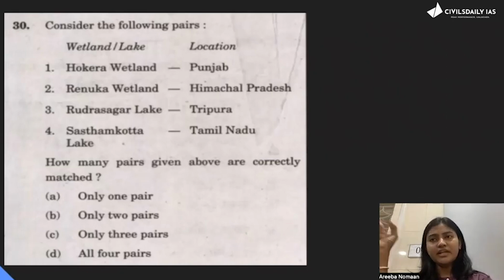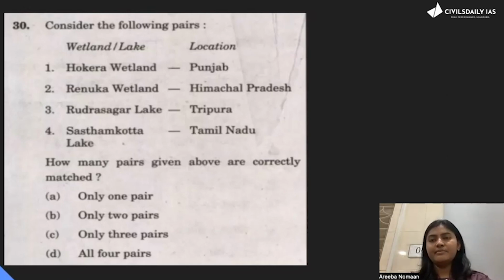So sometimes they tend to do this. The similar sounding words or similarly visible words, they try to misplace it. So be very, very careful in reading options. Be it your question, be it any option, be very careful. So here you have to eliminate Hokera. Only 2 are correct, 2 and 3. So only 2 pairs are correct.